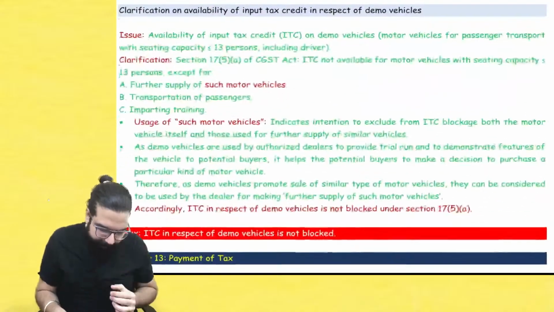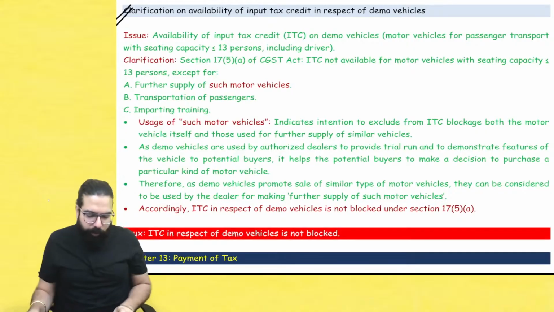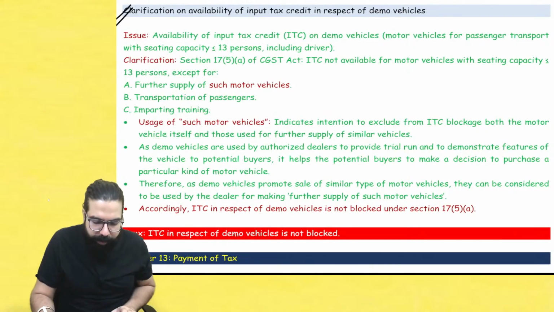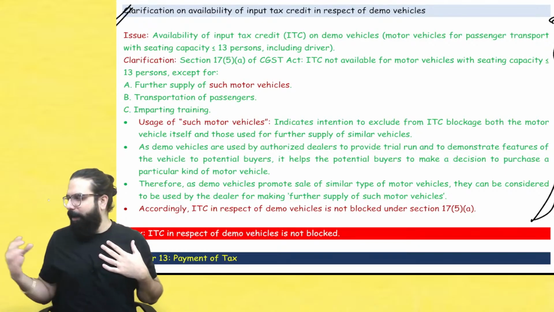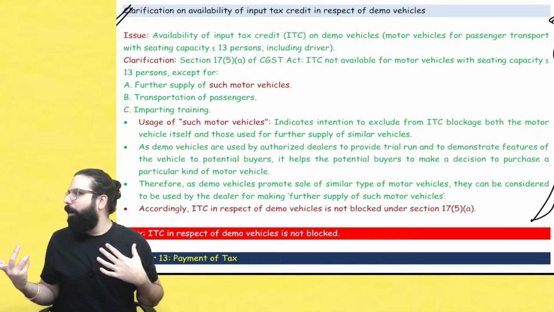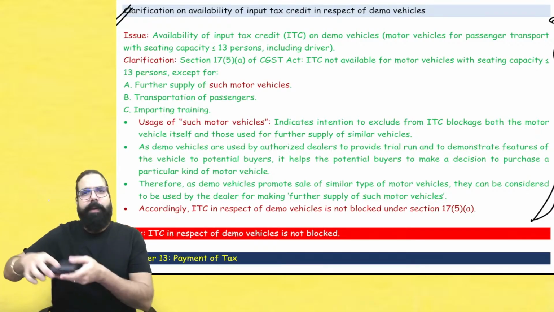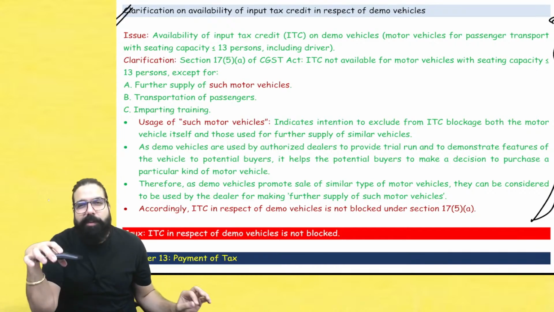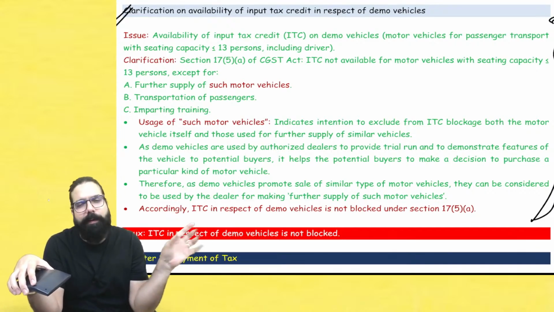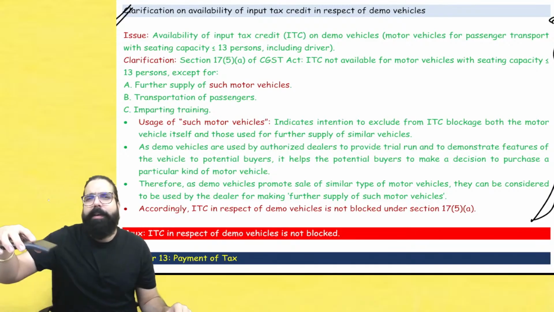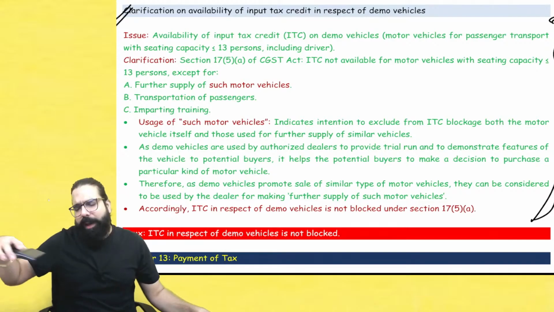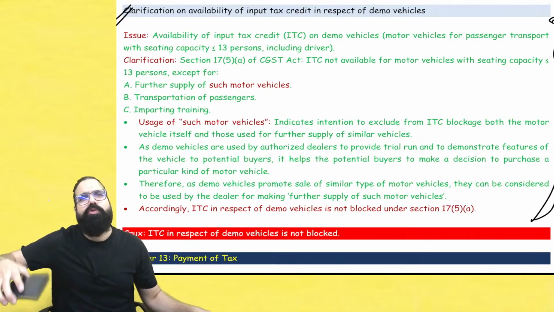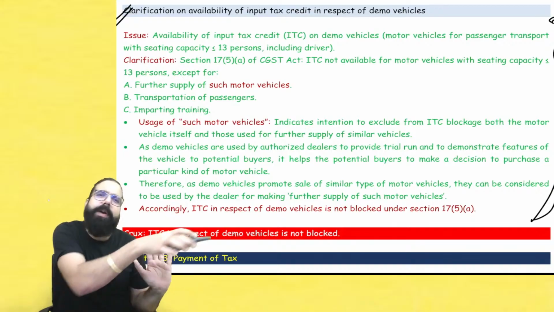Chalo. Next. The next one over here is relating to your demo vehicles. The clarification which is there is, sir, I am an authorized dealer. We buy a demo car. For example, this is a demo car. We bought a demo car. So now this similar kind of demo cars we are going ahead and selling. For example, this i10 car, and we sell i10 cars only. So sir, we are an authorized dealer. We have bought a demo car to show it to customers so that the same kind of car can be sold.